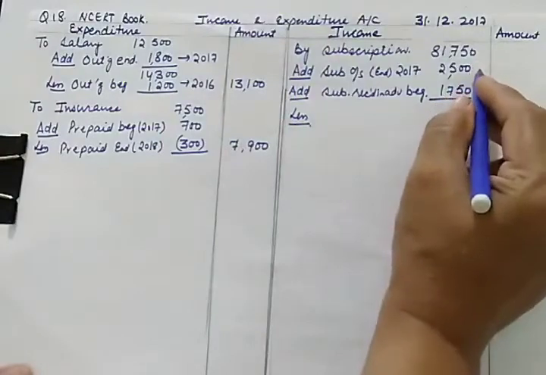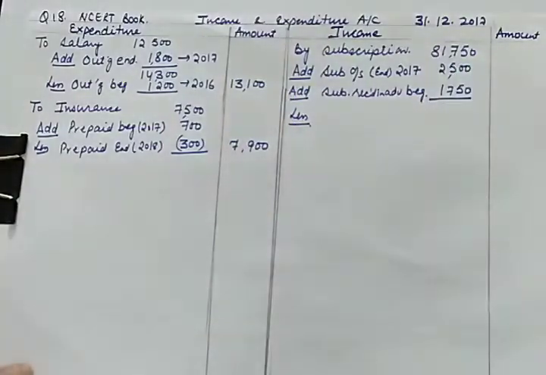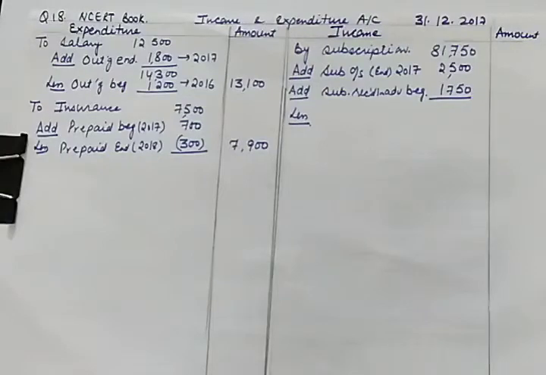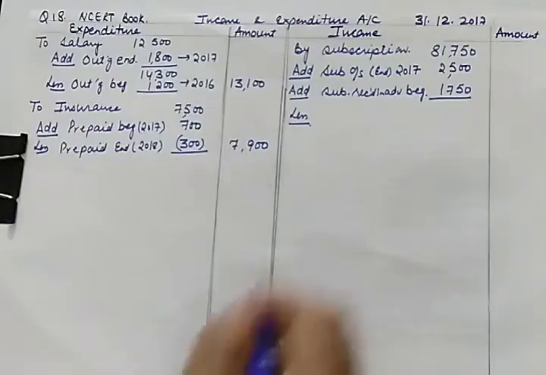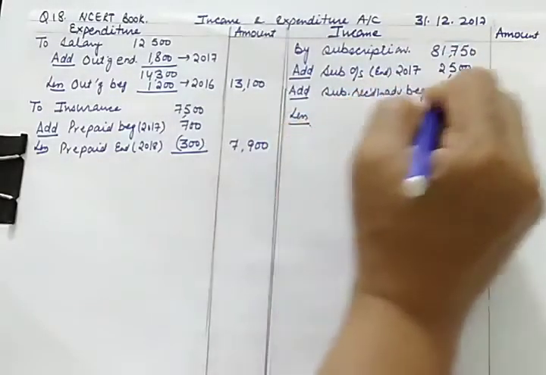Let me add this first. 81,750 and 1,750 will be 83,500, and from this we will be adding 2,500. So this will be 86,000.